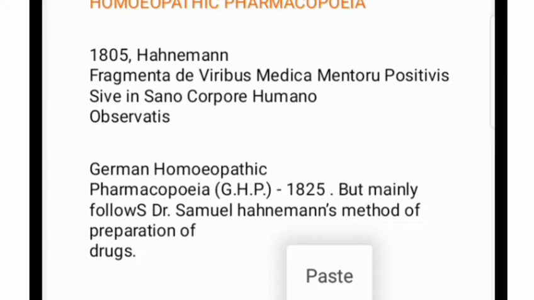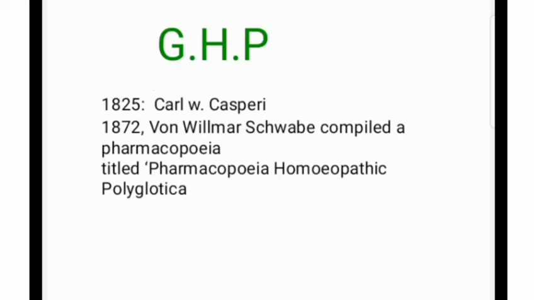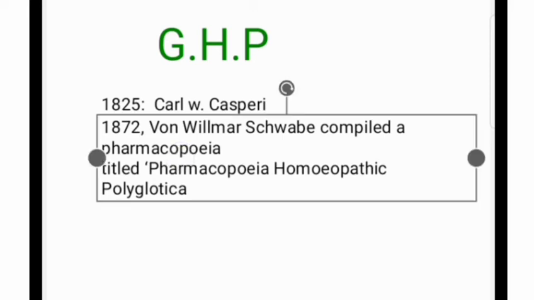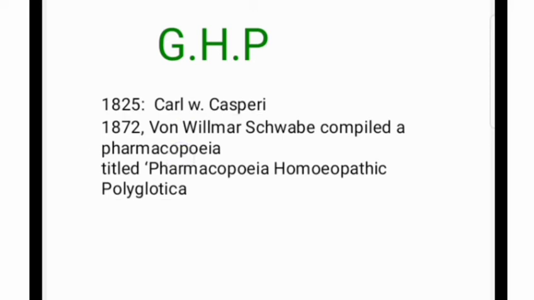So there is nothing to be worried about. The German Homeopathic Pharmacopoeia contains what was written by Dr. Hahnemann. The GHP of 1825 was written by Carl W. Caspari, whereas the second volume in 1872 was written by Wilhelm Schwabe, who titled it Pharmacopoeia Homeopathica Polyglottica. So these are the things regarding GHP.